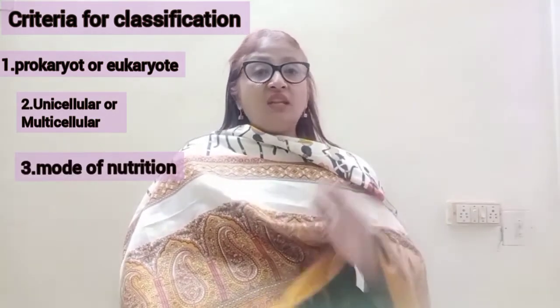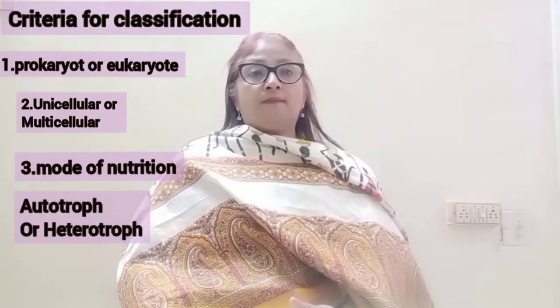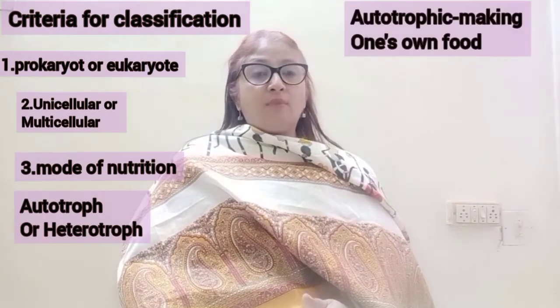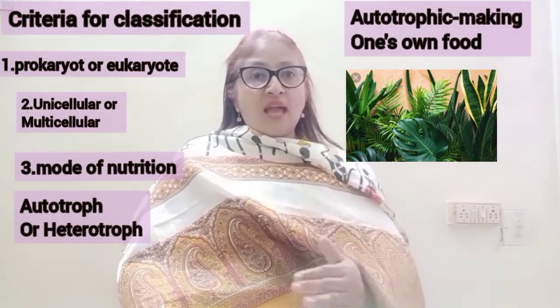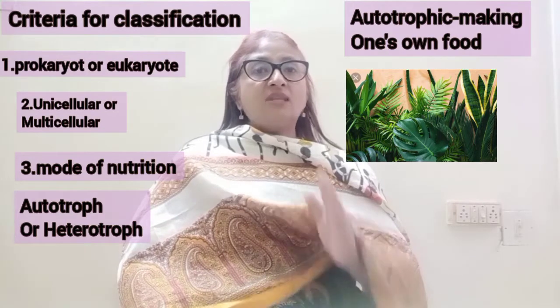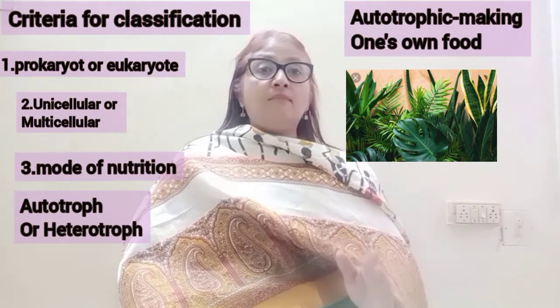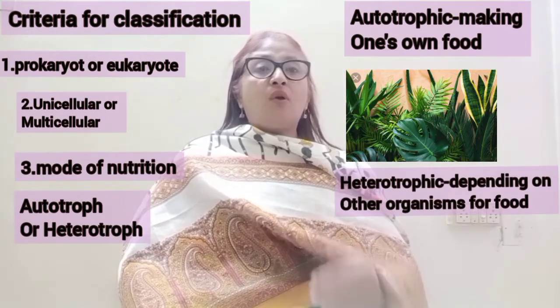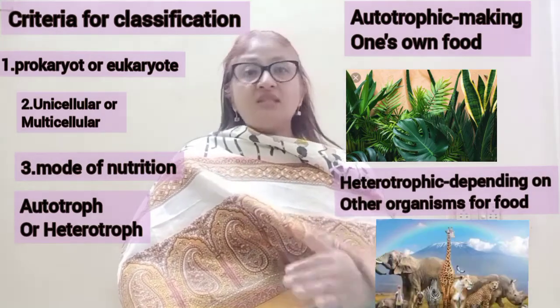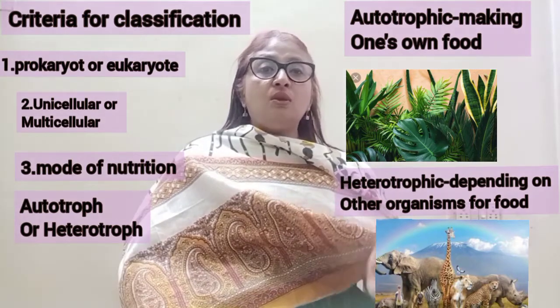Third is the mode of nutrition, whether the organism follows autotrophic mode of nutrition or heterotrophic mode of nutrition. So what is this autotrophic mode of nutrition? Preparing food by oneself. And the organisms which follow this mode are known as autotrophs. Examples are green plants and blue-green algae. And heterotrophs are those organisms which follow heterotrophic mode of nutrition. Now what is this heterotrophic mode of nutrition? Depending on other organisms for their nutritional needs.